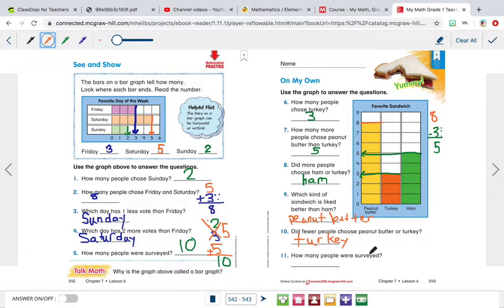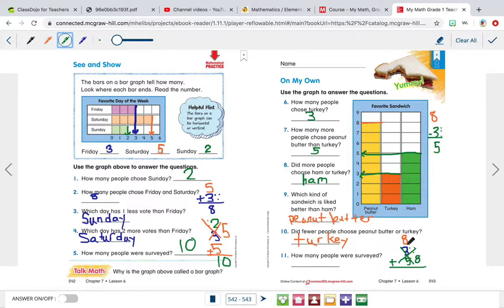How many people were surveyed? 8 people liked peanut butter, so we're going to write 8. 3 people liked turkey, so we're going to write 3. And 5 people like ham, so we're going to write 5. Then we're going to add it all together. So 5 and 3 are my smaller numbers, so I'm going to add those first. So 5 is bigger than 3, so I'm going to write 3 dots. 1, 2, 3. I'm going to get 5 in my head and count up. So 5, 6, 7, 8. So we know that 5 plus 3 is 8.